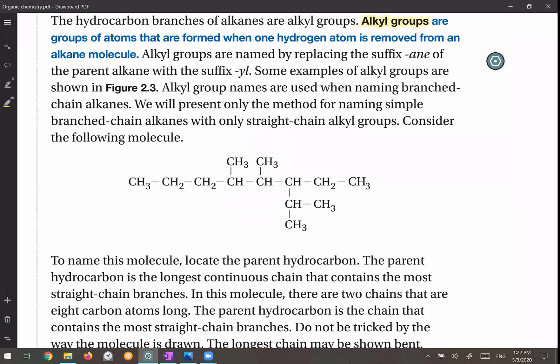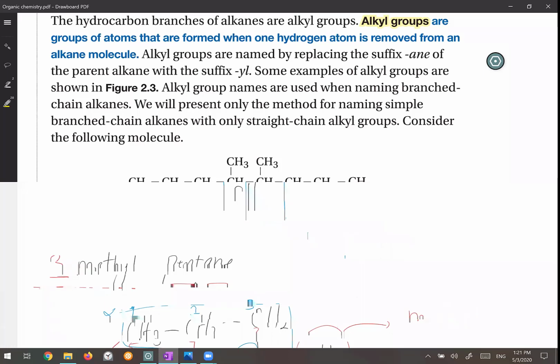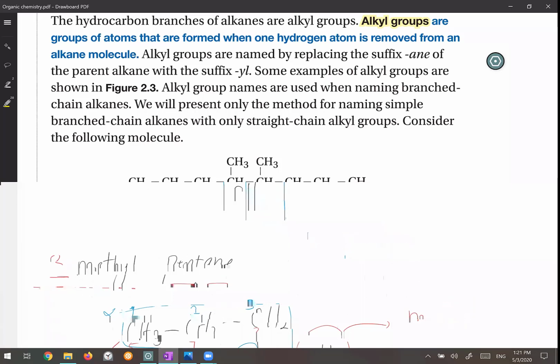Why, for example, is it not an alkene or alkyne? This is an alkane because you only have carbon and hydrogen, and all of the bonds between carbon and carbon are single bonds. So this represents a member of the alkanes. It's not a straight chain alkane, so it has a branch.